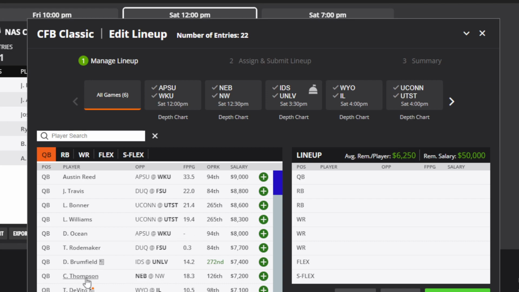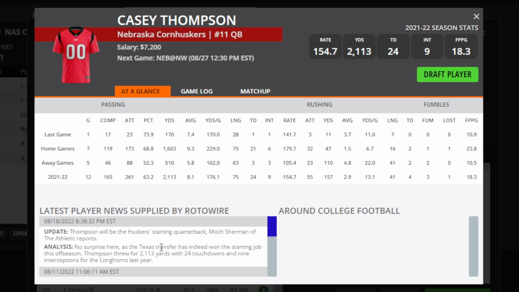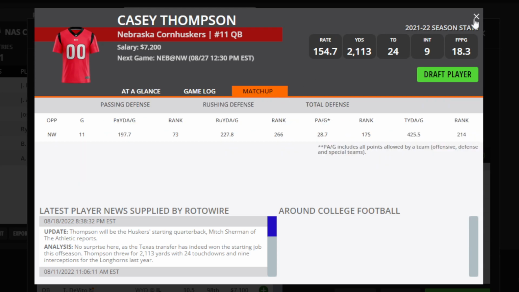And then the next one is Casey Thompson. He has been named the starting quarterback. He had a really good year last year at Texas, and he's now at Nebraska. And as you can see with his numbers, 2,000 yards, 24 touchdowns, 9 interceptions. He should slot into Nebraska and hopefully be a pretty quality quarterback right off the bat. So I definitely like him.